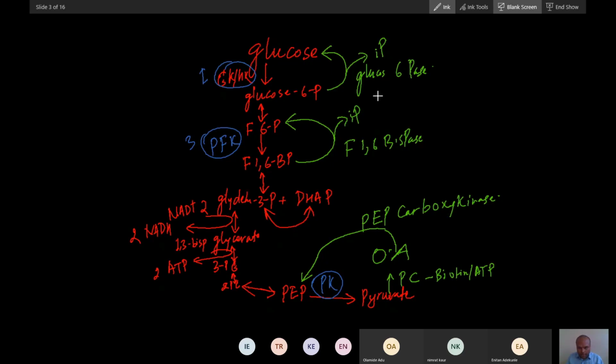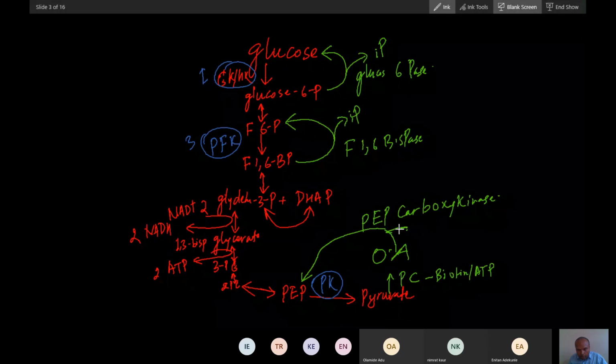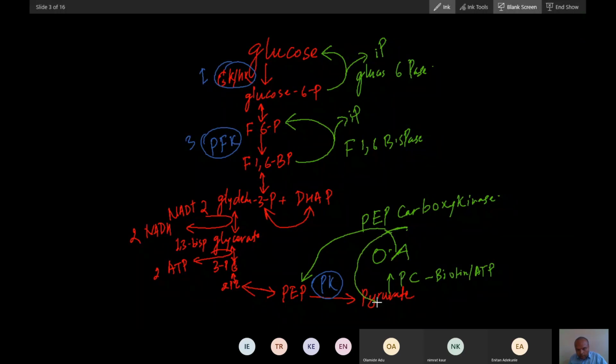Did you understand this? Okay. Now this pathway, the first reaction, happens in mitochondria. The first reaction of gluconeogenesis happens in mitochondria.